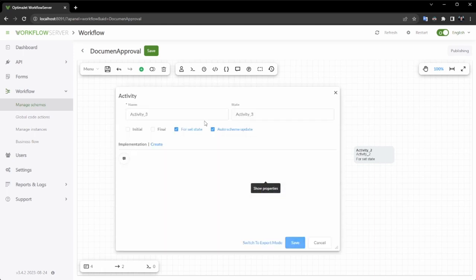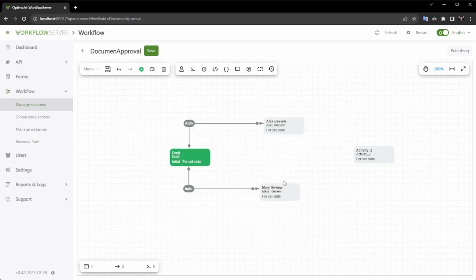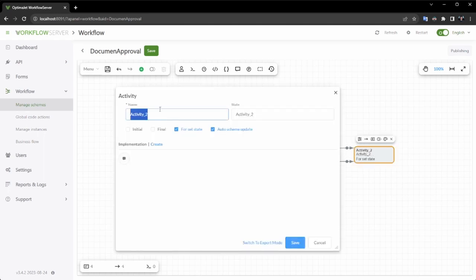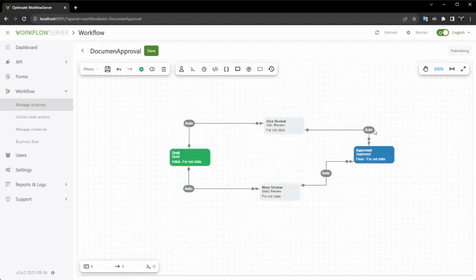step. Next, we will incorporate the capability to terminate the process by defining the last activity as approved and specifying it as a final activity. When reaching this activity, the process will automatically transition to the finalized state. To manage the process, we will introduce several commands, including toAlex, toMurray, and approve.